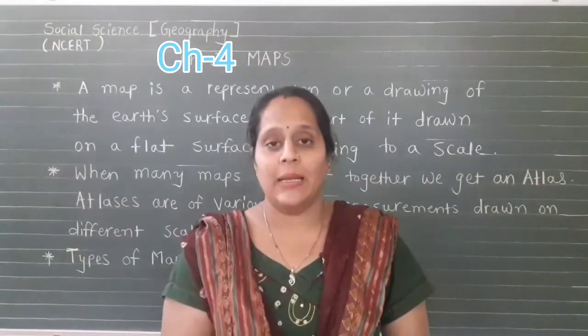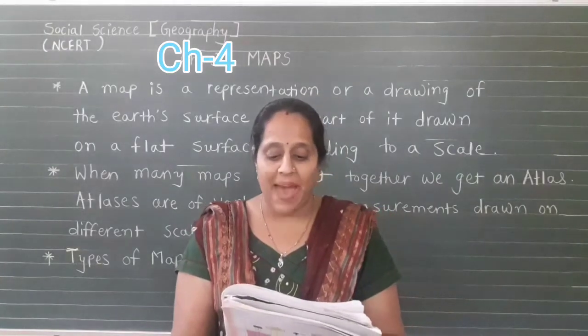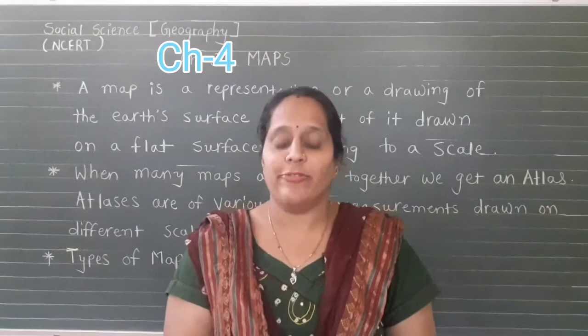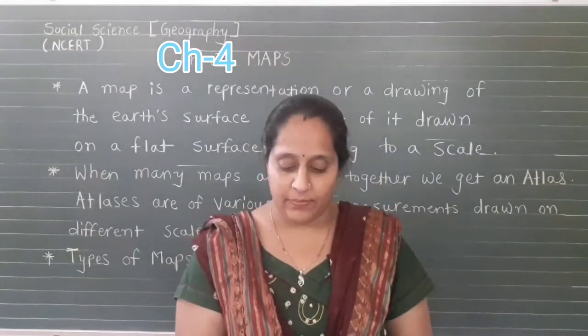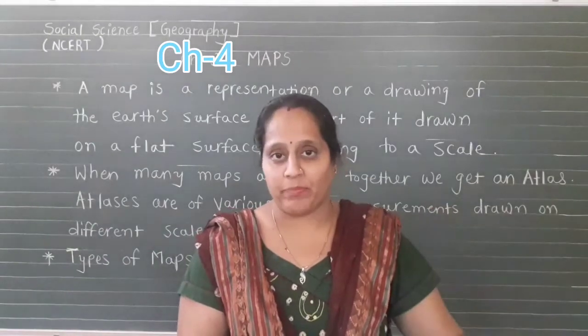Already many times you have seen the map of the world, in which they show different countries and different continents. For example, 5 centimeters on the map shown with 500 kilometers on the ground is called a small scale map.